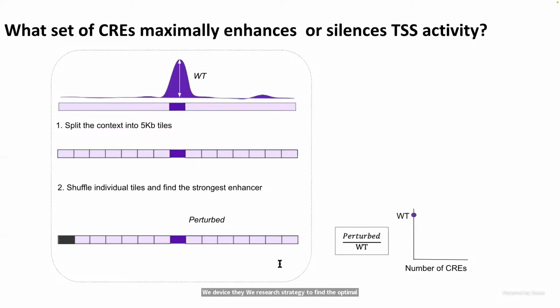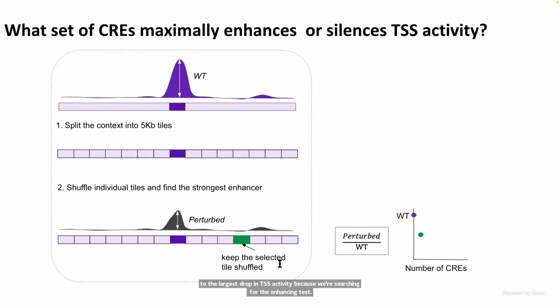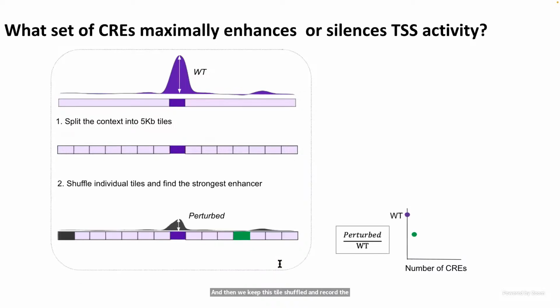In the greedy search for enhancers, we iteratively remove or shuffle the most enhancing tiles that drive TSS activity, and hence the removal of these tiles should lead to the largest drop in TSS activity because we're searching for the enhancing tiles. At the first iteration, we search for the tile perturbation that maximally drops the TSS activity, and then we keep this tile shuffled and record the normalized prediction at the TSS. At the next iteration, we keep the cree shuffled and run another round of search for the most enhancing cree within the remaining tiles. We continue the search and for each iteration, plot the normalized TSS signal.